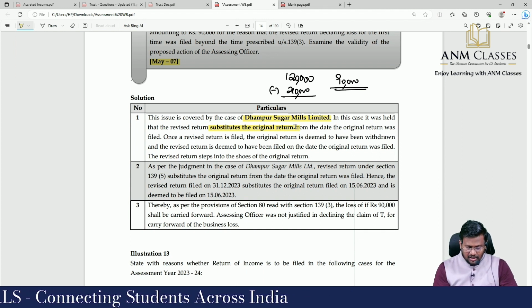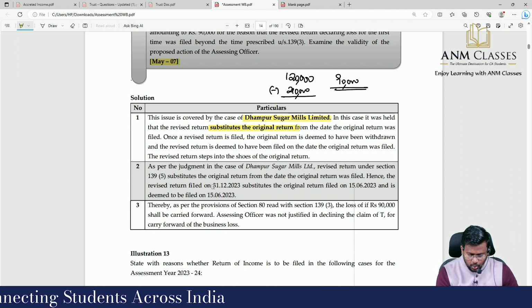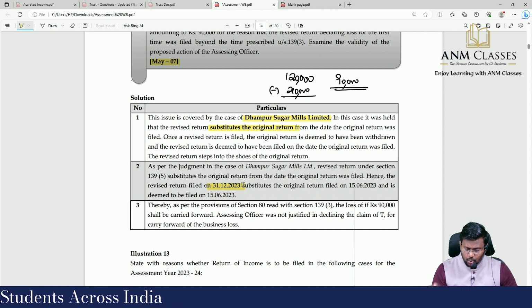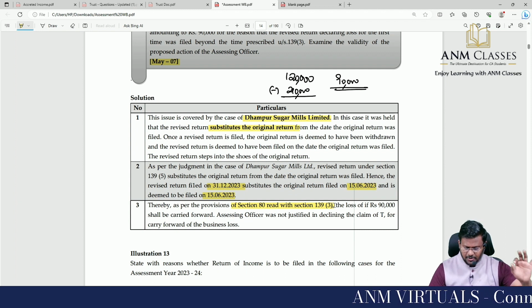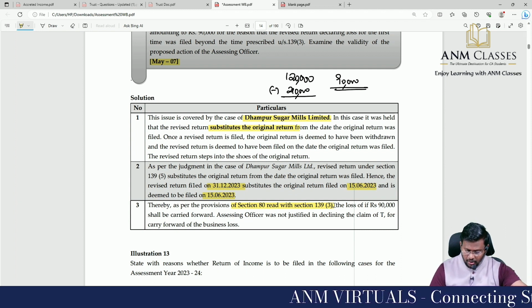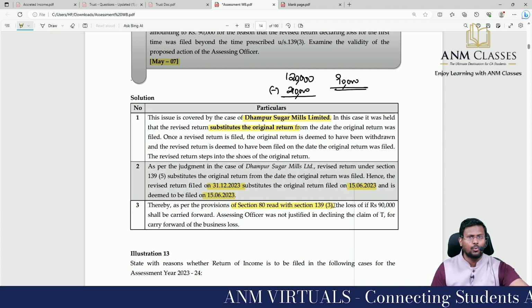Hence, a revised return filed on 31/12/2023 substitutes the original return filed on 15/6/2023 and is deemed to be filed on that date. Therefore, as per the provisions of section 80, read with 139 subsection 3, the loss of rupees 90,000 shall be carried forward.